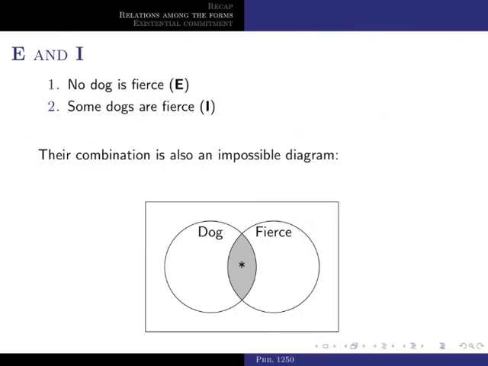But to make I true, we have to say that the same area is not empty, right? So the requirements for making each of them true are incompatible. So they are contradictories. And also it is the case that one and exactly one of them must be true. Okay, so this is an important concept, the concept of contradictory categorical forms.